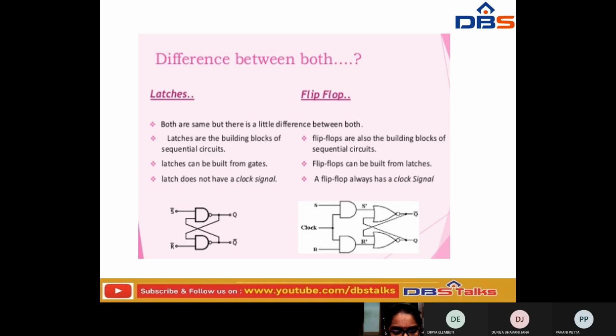Here we are going to construct sequential circuits as a building block. See, this is an AND gate, this is another AND gate. Here we are going to combine these two AND gates. We construct the building block by using the sequential circuit. Here also we have constructed a building block by using the sequential circuit, by using this latch. The major difference between latches and flip-flops is that the latch does not have any clock signal, while the flip-flop has a clock signal.